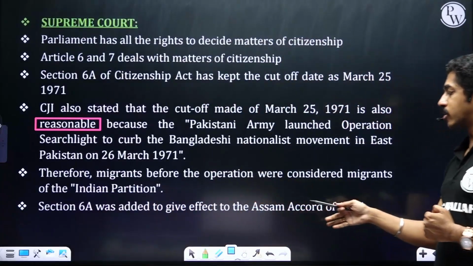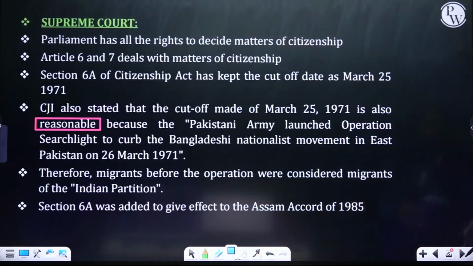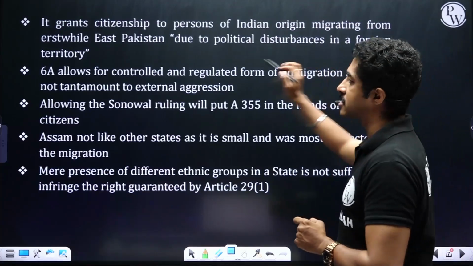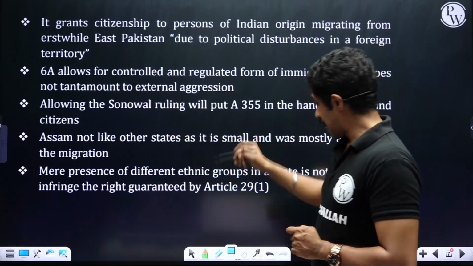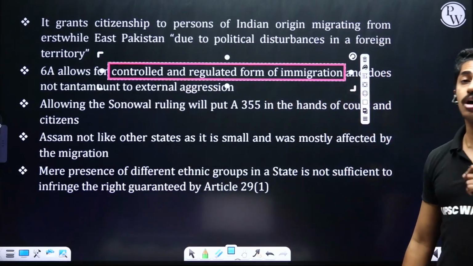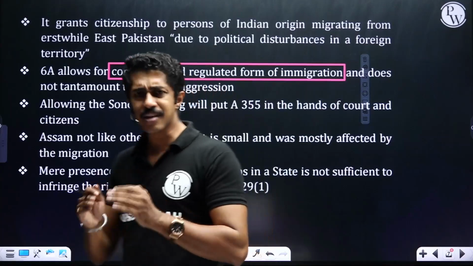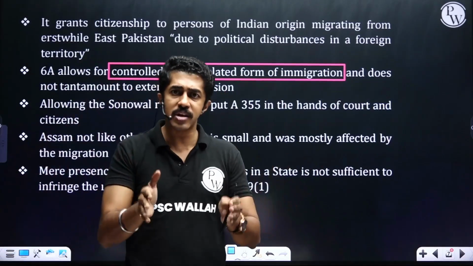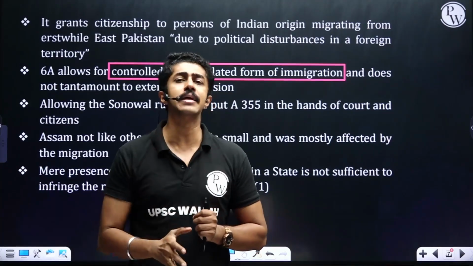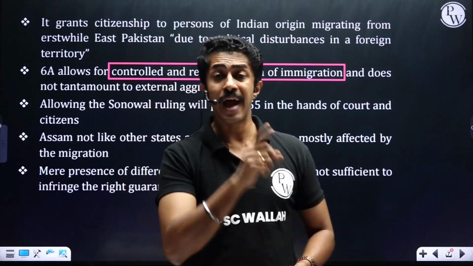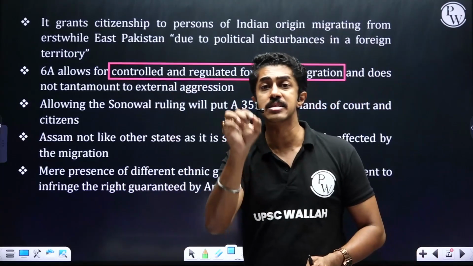Section 6A was added to give effect to the Assam Accord of 1985. It grants citizenship to persons of Indian origin migrating from erstwhile East Pakistan due to political disturbances in a foreign territory. 6A allows for a controlled and regulated form of immigration and does not tantamount to external aggression. So it is controlled, because obviously we kept March 25 as the cutoff date. Whoever came, it is not external aggression. They have not come illegally. They are people who have come back to our country as a result of the partition, and it will not be considered or treated as external aggression.